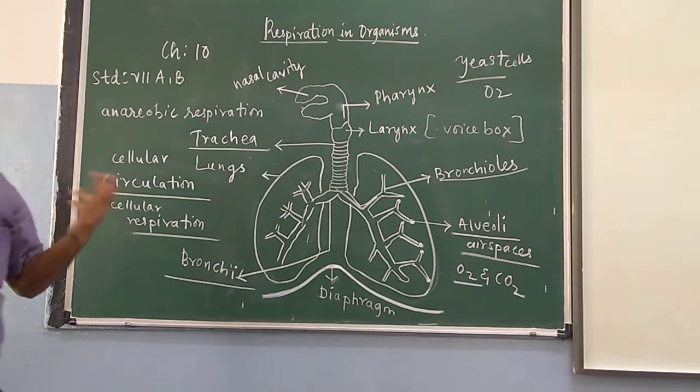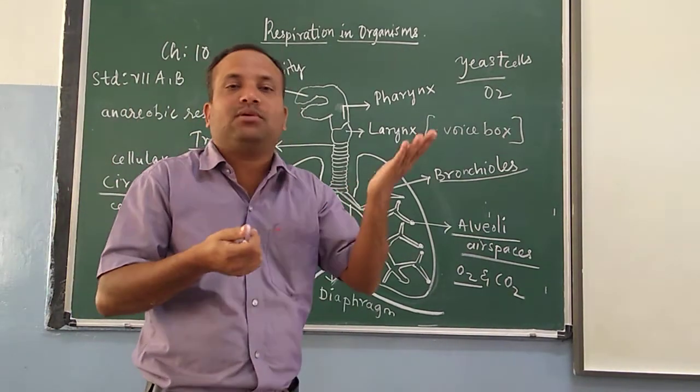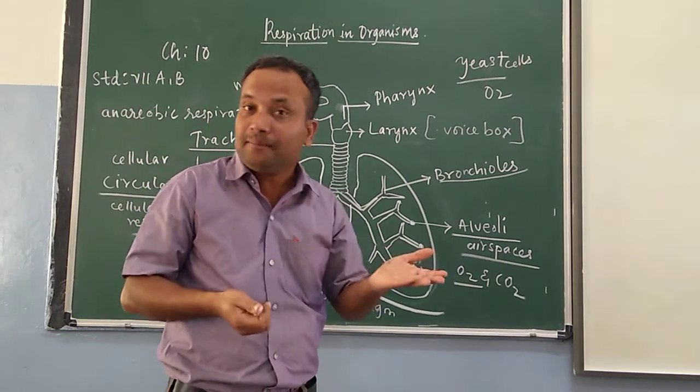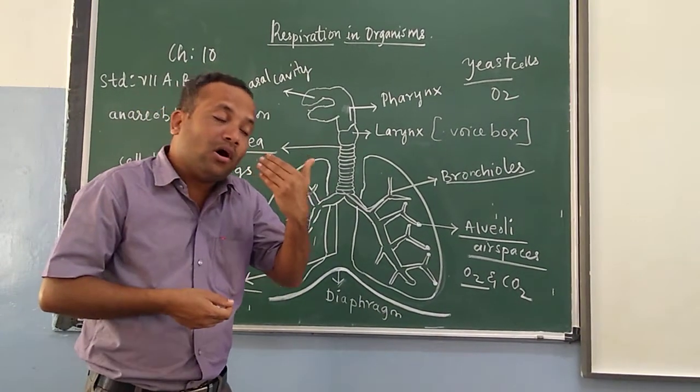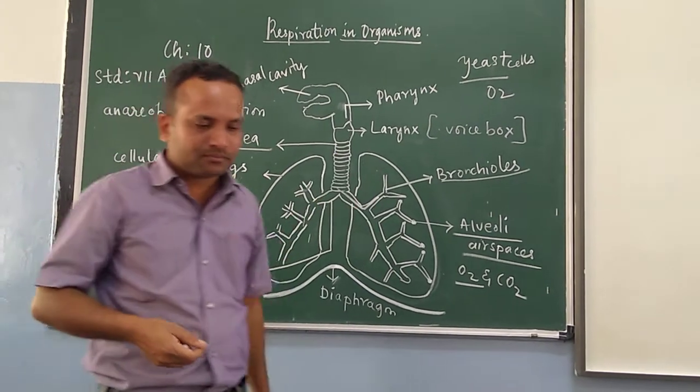Anaerobic respiration. They don't make use of oxygen only, children. They don't make use of oxygen only to break down the food.